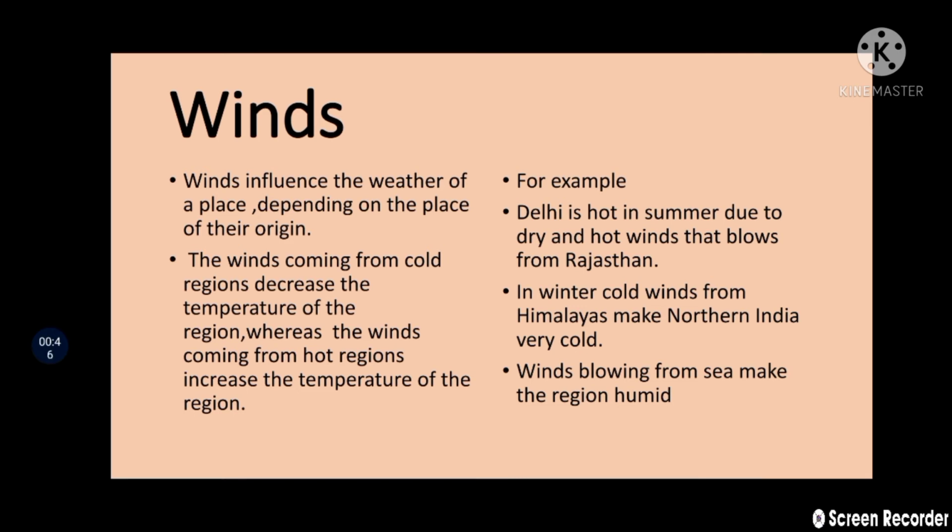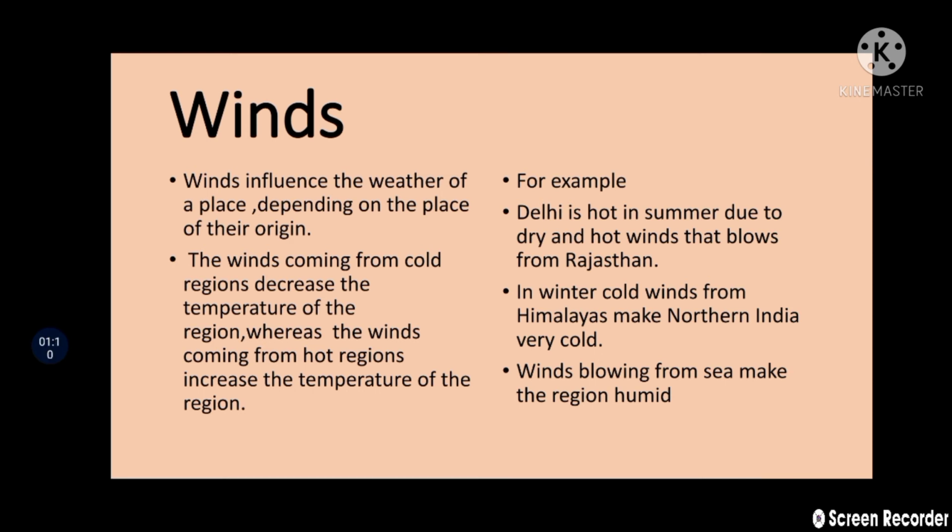So we have one example over here. Delhi is hot in summer due to dry and hot winds that blow from Rajasthan. In winter, cold winds from the Himalayas make northern India very cold. So the wind influences the climate. Understood students?